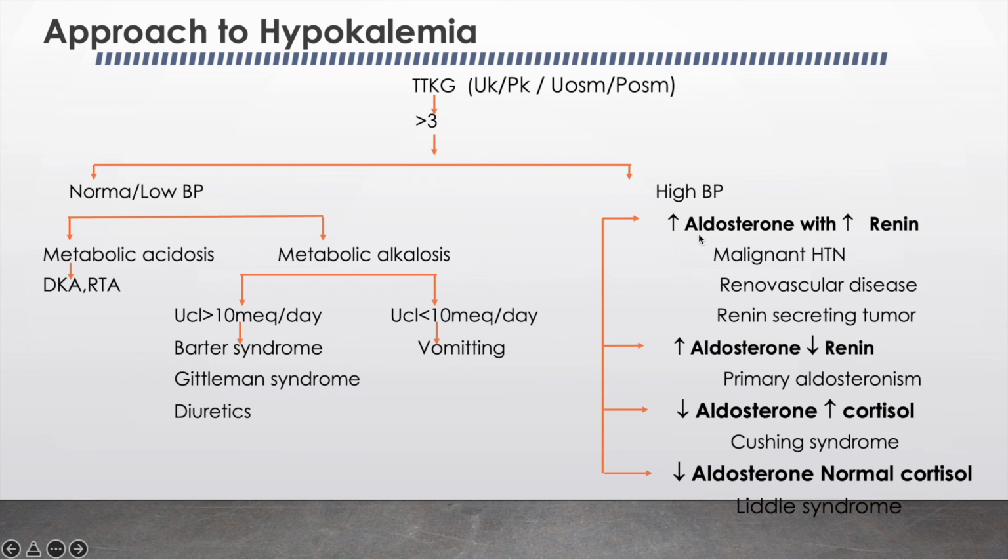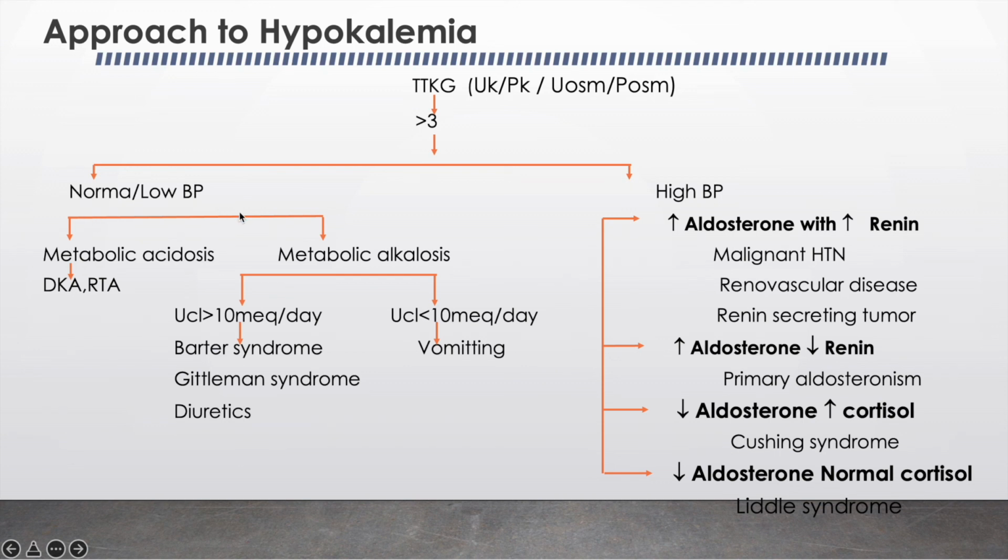If there is increased aldosterone with increased renin, it may be due to presence of malignant hypertension, renovascular disease, or the renin secreting tumor. If hyperaldosteronism is present with decreased renin level, then the cause is the primary aldosteronism. Low aldosterone with high cortisol is seen in Cushing syndrome, and low aldosterone with normal cortisol is seen with Liddle syndrome.